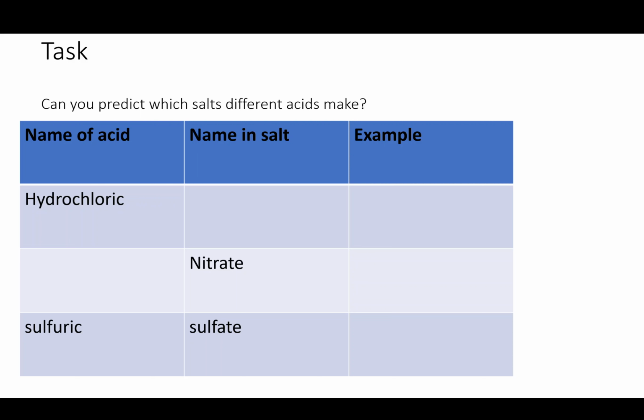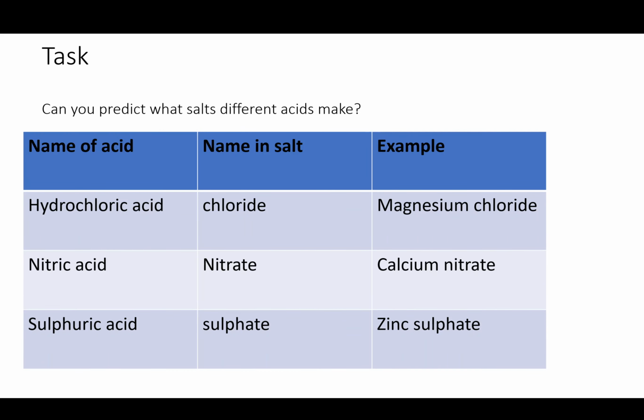The term, when you've got ate in the name, it shows that there's also oxygen in the compound. So a nitrate has nitrogen and oxygen and whatever metal in there. So for example, sodium nitrate, sodium, nitrogen, oxygen. So my examples I've got here are magnesium chloride. Okay, so that's when you react magnesium with hydrochloric acid. Calcium nitrate would be formed with reacting calcium with nitric acid. And zinc sulfate would form when you react zinc.